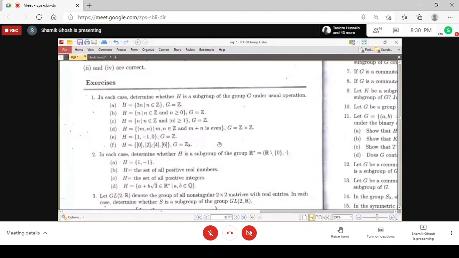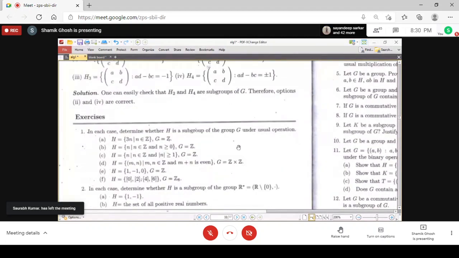Sir, I have a question. Yes, tell me. Sir, if we have a group G, and if there is a one-to-one and onto mapping from G to Z, where Z is the group of integers under addition. So we know that Z has an infinite number of subgroups. So can we say that G will also have an infinite number of subgroups? Note that Z under addition is the set of all integers, not only positive.